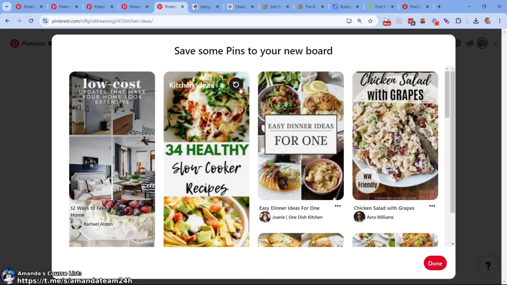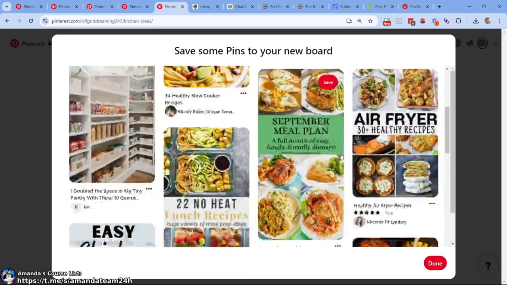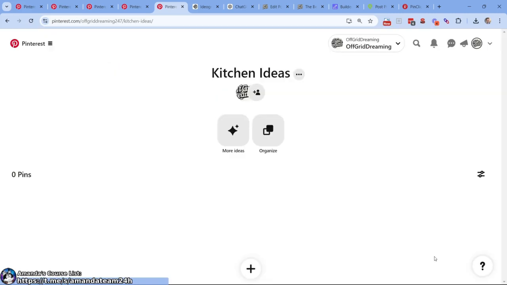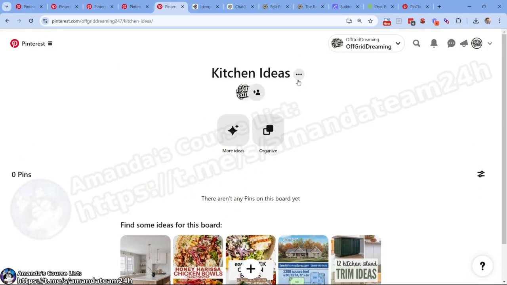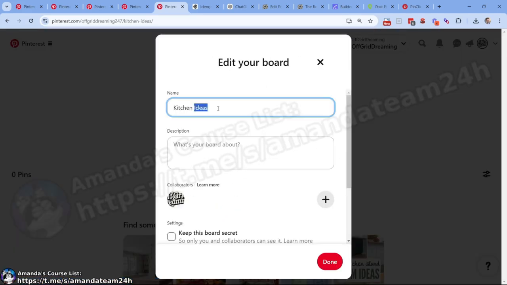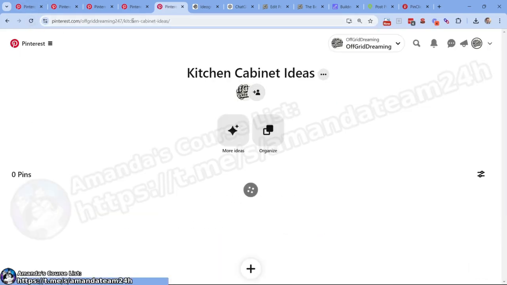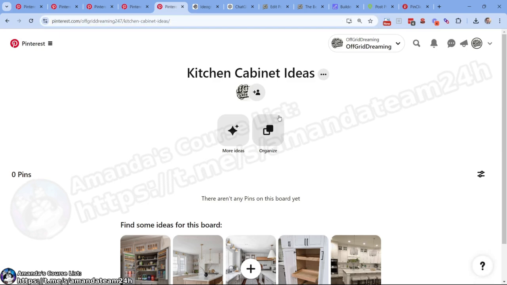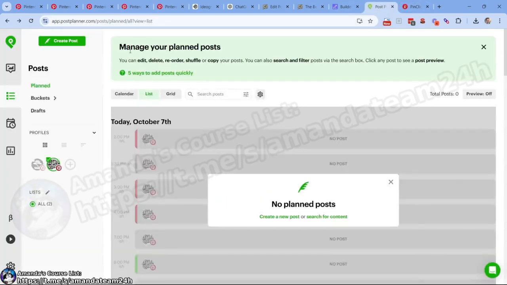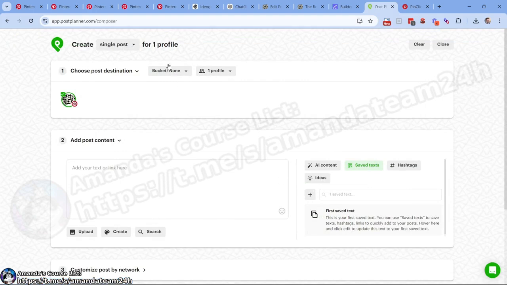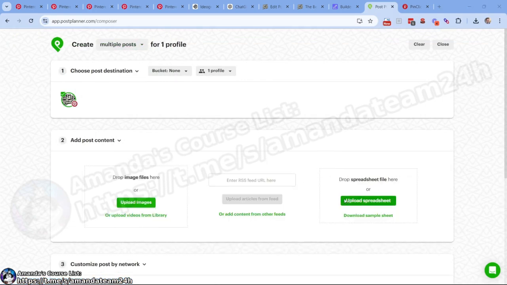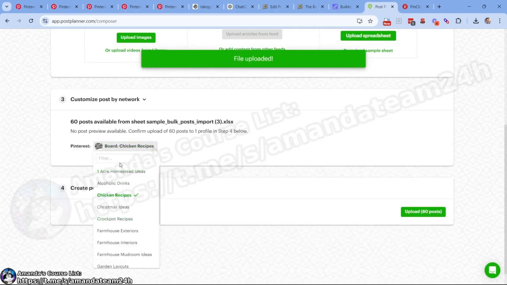That's not what I want. Why is it doing this? That's so weird. Oh, kitchen, right, kitchen. I got it. So what we're going to do, kitchen cabinet ideas, because that just showed me Pinterest thought I was talking about, like, what? Food. We're not talking about food, right? So we just changed the URL slug up here, kitchen cabinet ideas. Much better, right? Much better. Now, hopefully, when we create post over here with Post Planner, upload, it's going to recognize kitchen cabinet ideas, right? If it doesn't, unfortunately, we're going to have to wait.